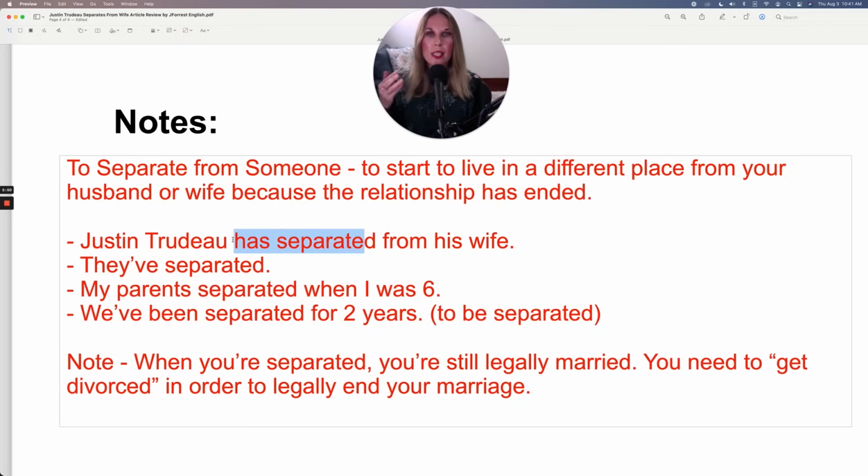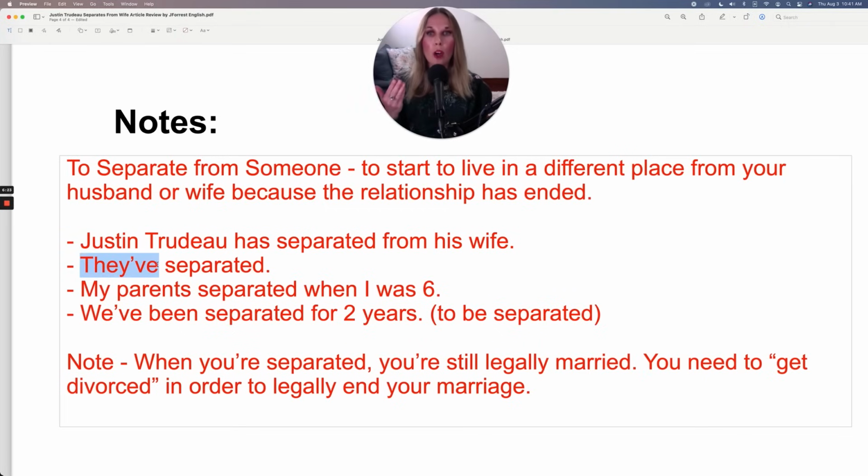Here, I put this in the present perfect because it's a past action. They've already said to each other, I want to separate from you, but the present consequence is now they are separated. They are separated. So the verb is separate, but you can also talk about it as to be separated. We are separated. That describes your current state. So Justin Trudeau has separated from his wife.